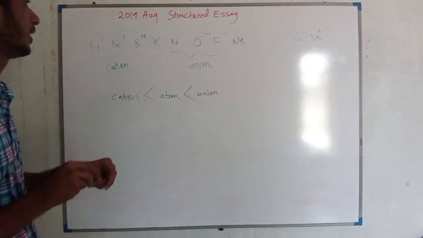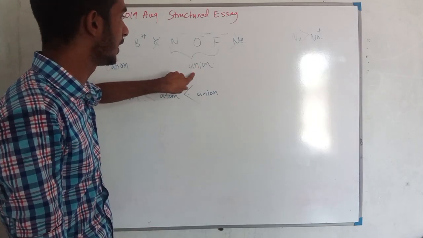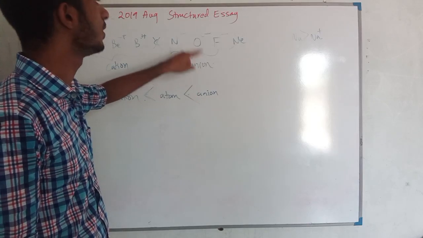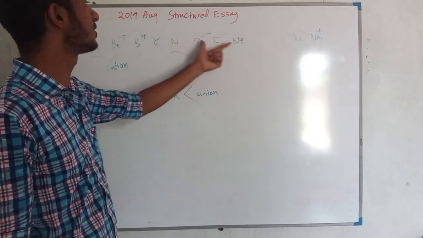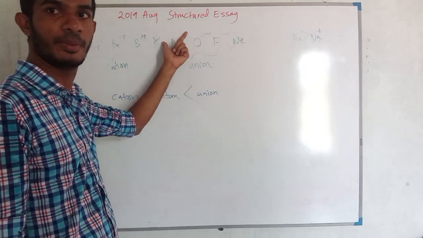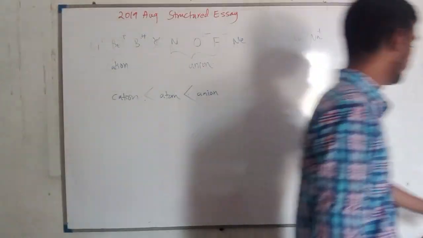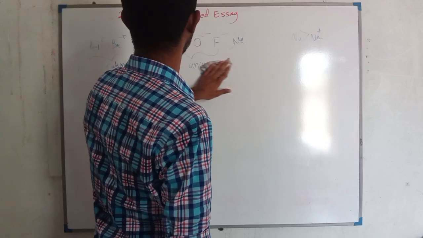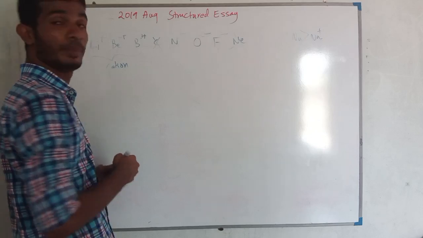Now you see here, we have to compare. Definitely, compared with the individual atoms, the radii of anions will be higher. Now we have to find out, of these three anions, whose ionic radius will be higher, right? Okay. Now to compare that, we will write down the e over p ratio.